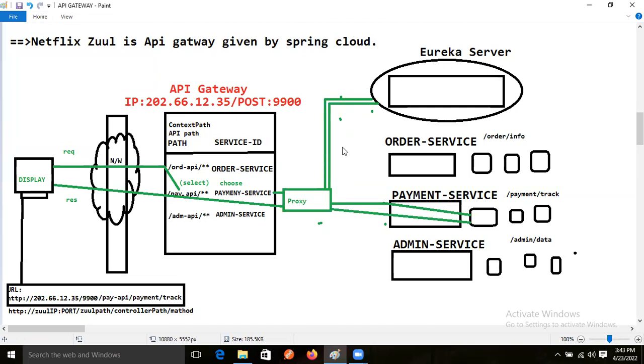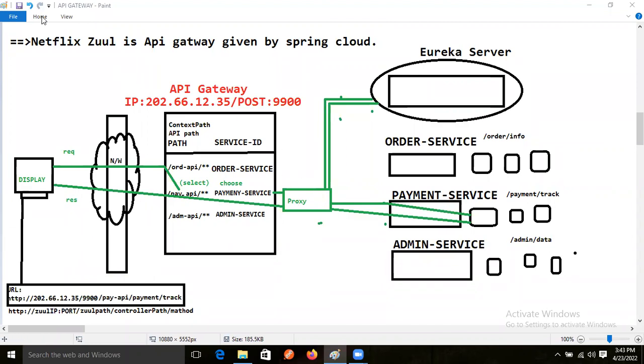Ravi, can you ask your small doubt? Yeah, so payment service means every microservice is registered in the Eureka server, right? Yeah, every microservice is registered in the Eureka server. But here there is a proxy, right? A proxy connecting through the payment service and getting that microservice.